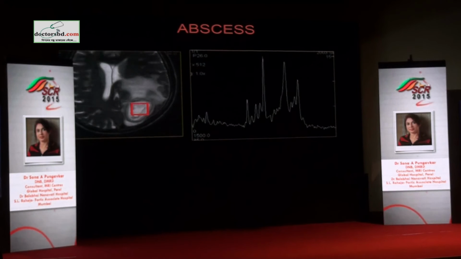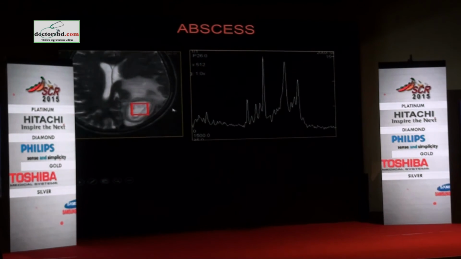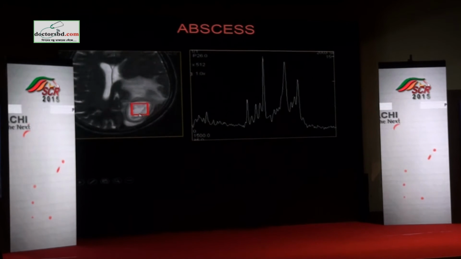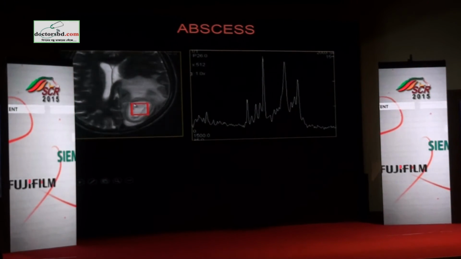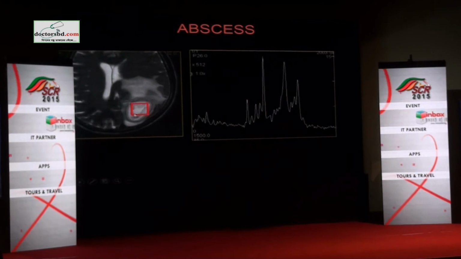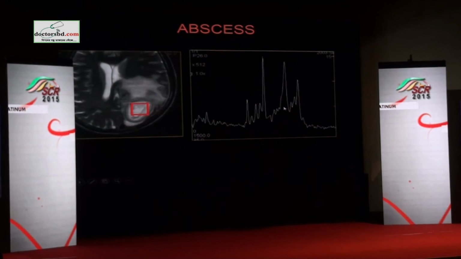As versus another ring enhancing lesion, you also have diffusion to support you in the diagnosis of abscess. But if you are doing MR spectroscopy on these patients, you must make sure you get the center of the lesion and not the edge, because the edge gives you a different spectrum.